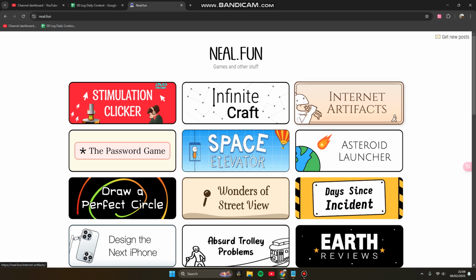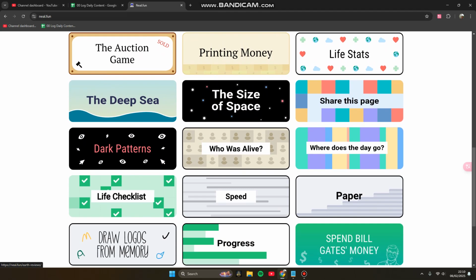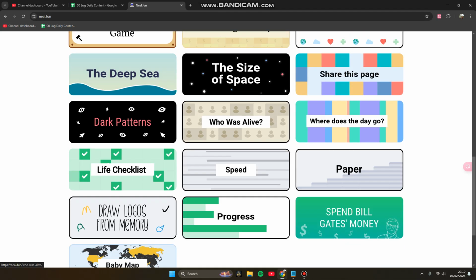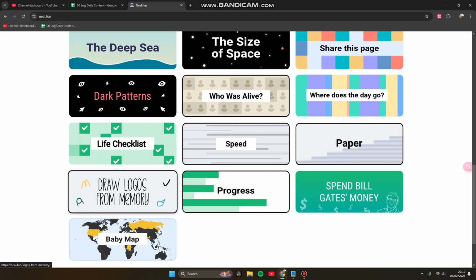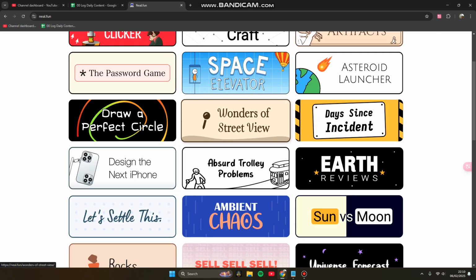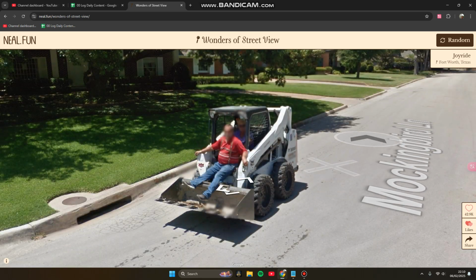Today I'm going to show you how you can get random Street View locations. So you can access Neal.fun. This is games and other stuff to cure your boredom. So you can spend Bill Gates' money, draw logos from memory, and this is the Wonders of Street View. So you can click and you can get a random location.